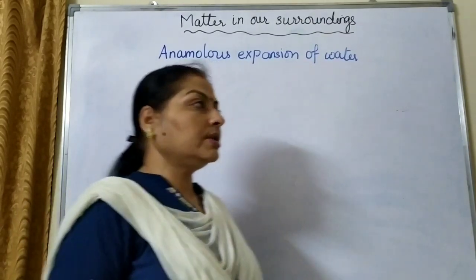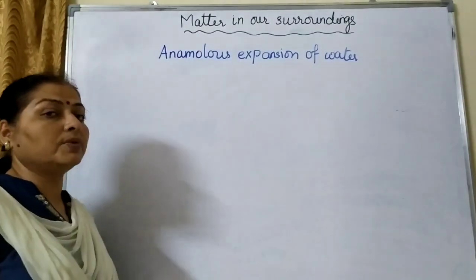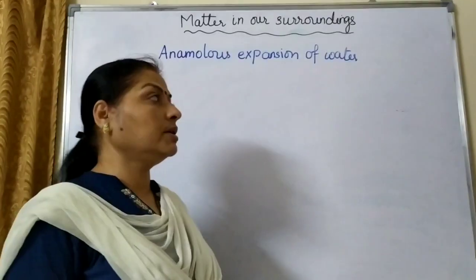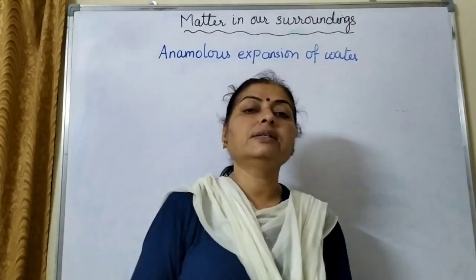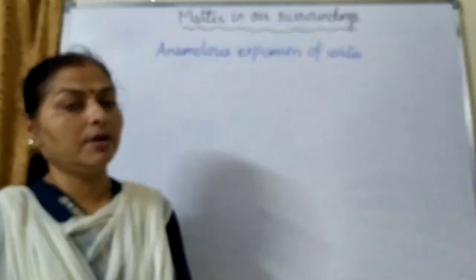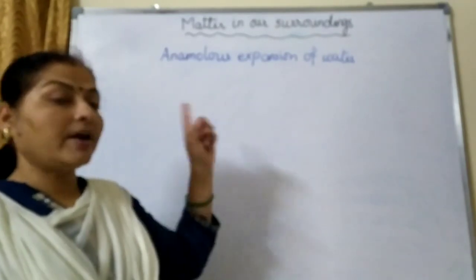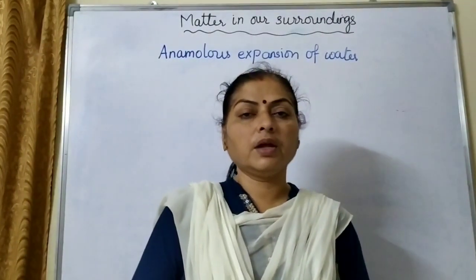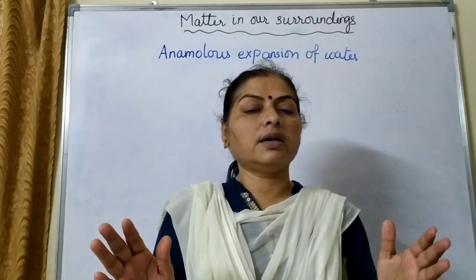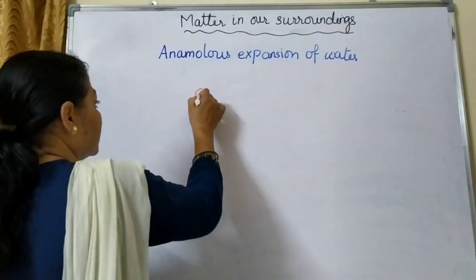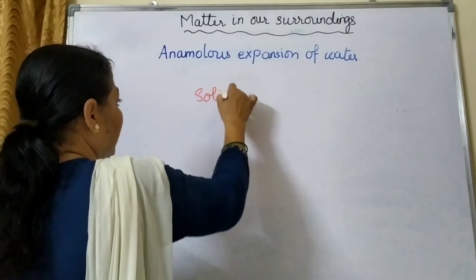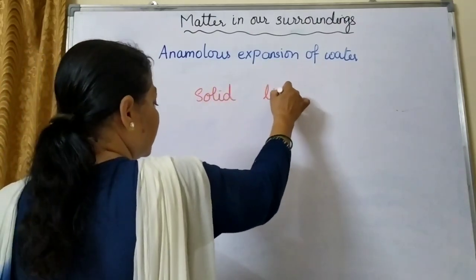So before we proceed on to the next topic of the chapter, let us discuss this reason. This phenomenon is known as anomalous expansion of water, and that is the reason why ice floats on water. Now children, think that there are two states of matter: one is a solid state and the other is a liquid state.